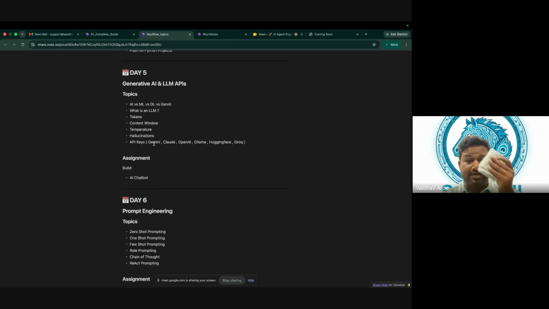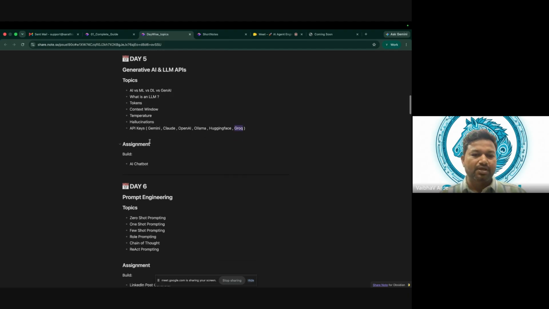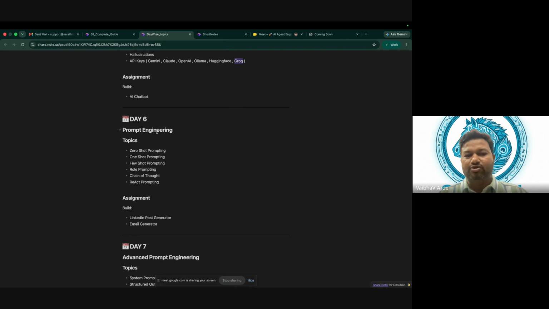So how we can use Gemini, how we can use Claude, how to create their API keys. Basically, in this cohort, I will give you a glimpse of paid APIs, Gemini or Claude, and most of the work we will do using Ollama or Hugging Face. We can even go with Groq, so that you can do hands-on work with these APIs, because those will be available free for you. Okay, fine. Then we will learn about prompt engineering.